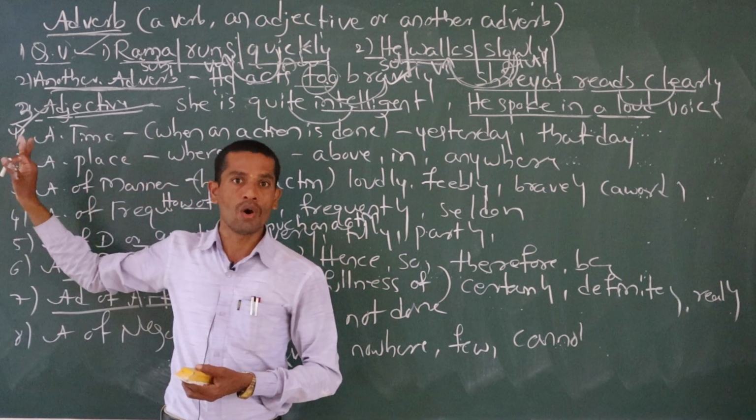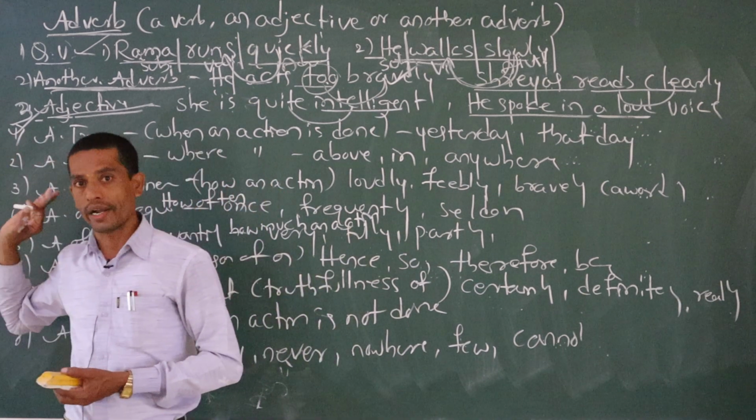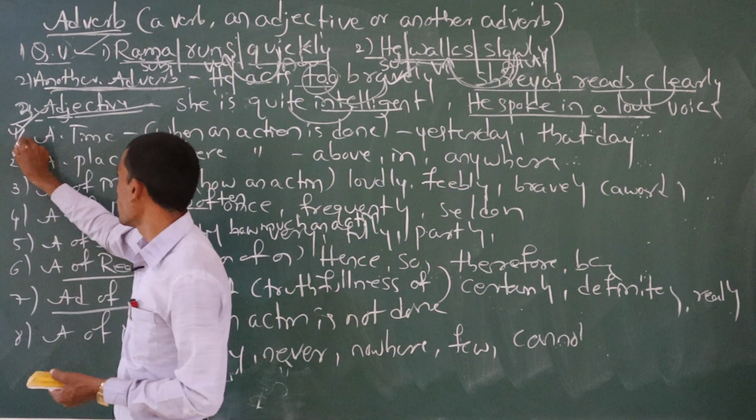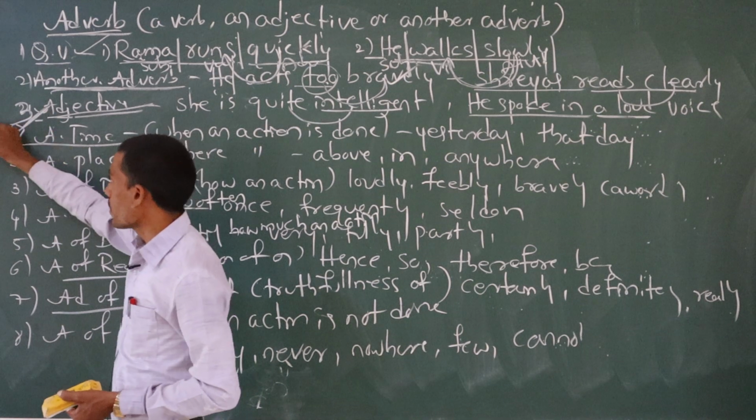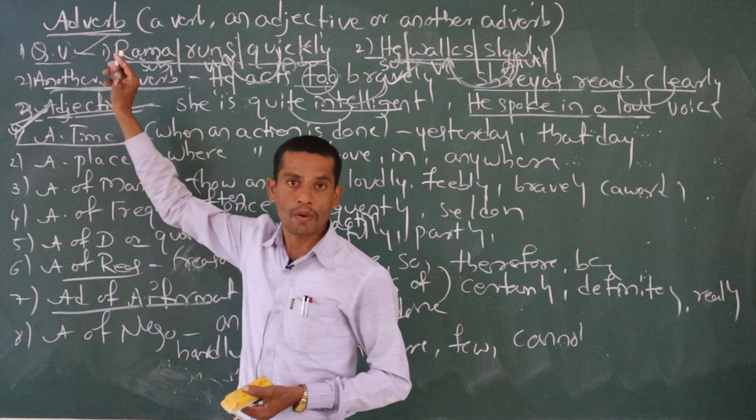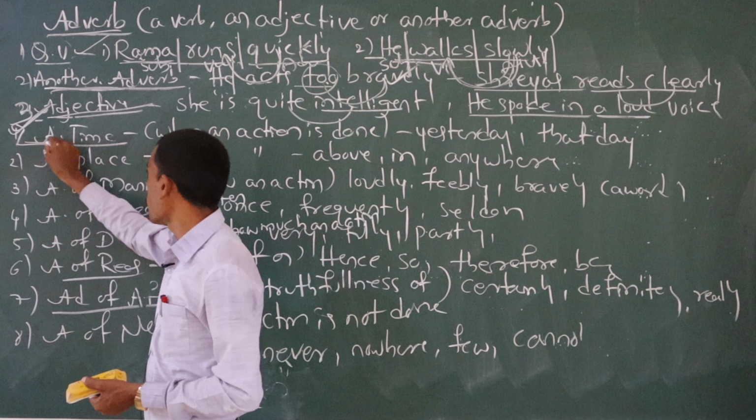Adverb, like verb, has 8 parts, 8 kinds. You have to understand them one by one. So there are 8 kinds of adverb. First one, adverb of time.